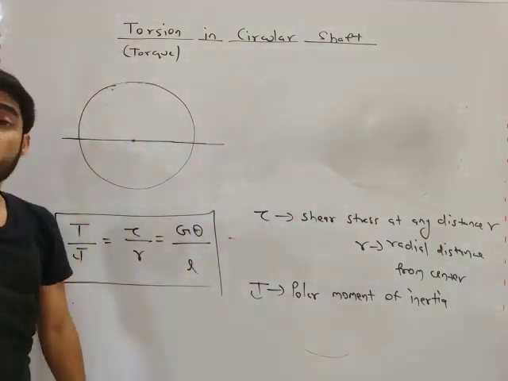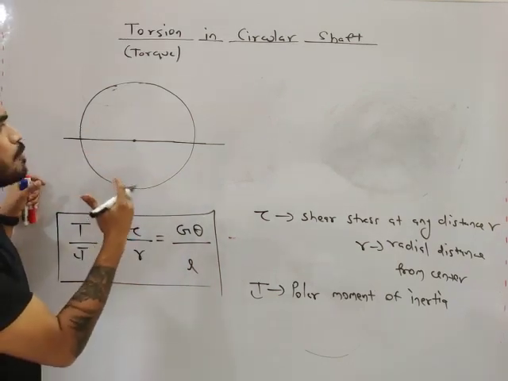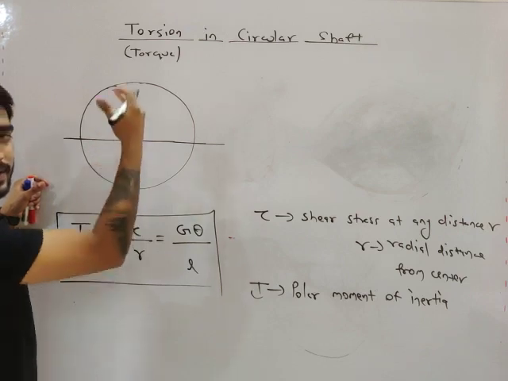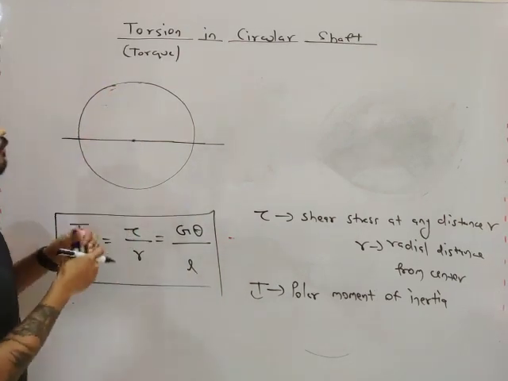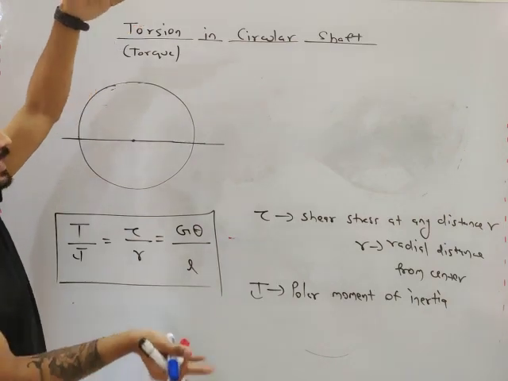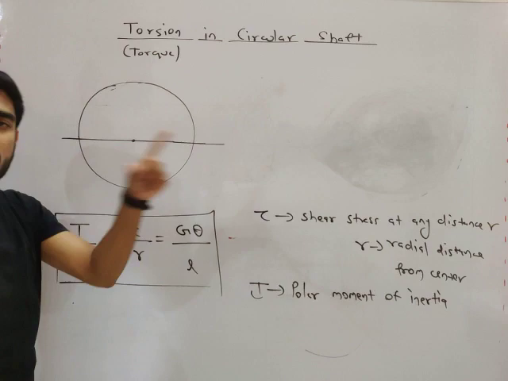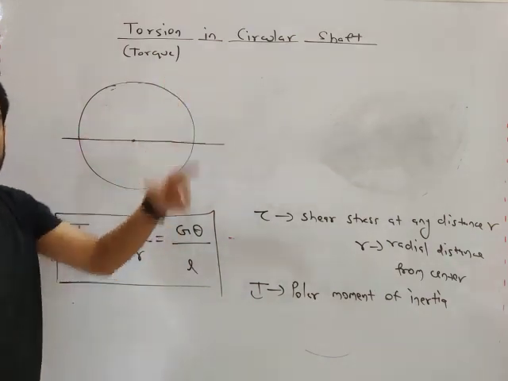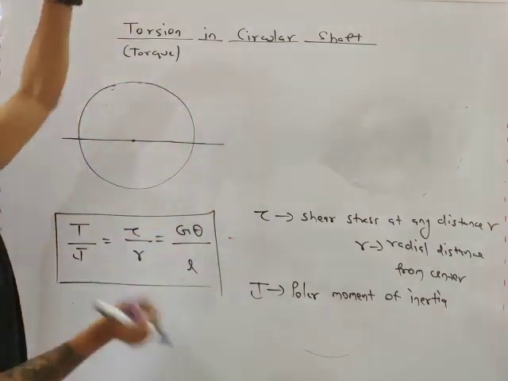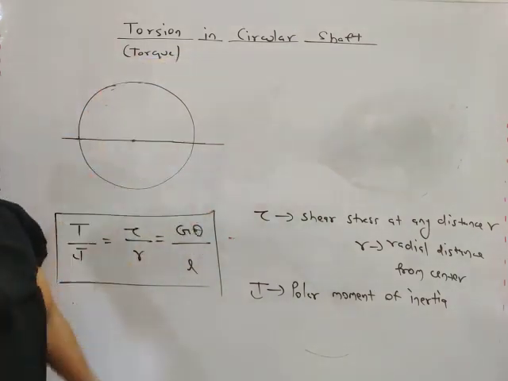It will tell you how much distance there is for the area, whether the area is at a very large distance or very close to the axis. Moment of inertia will be more if the area is at a larger distance, and less if the area is close to the axis.